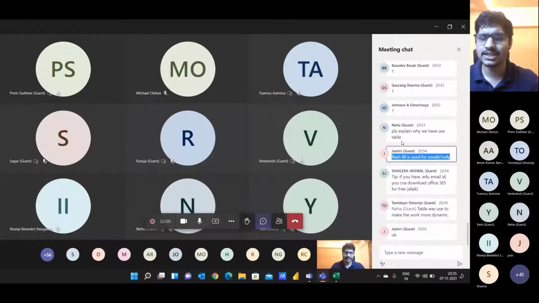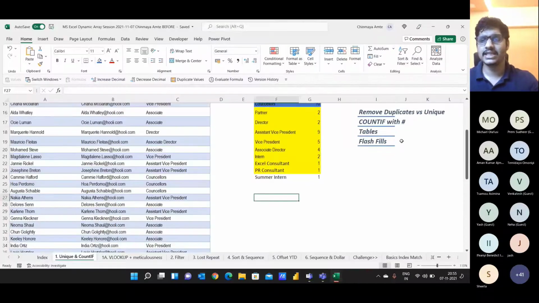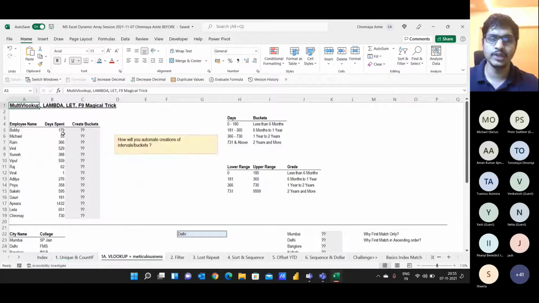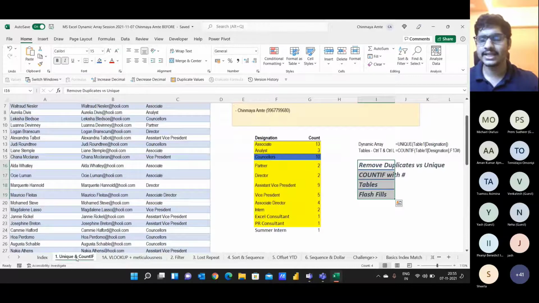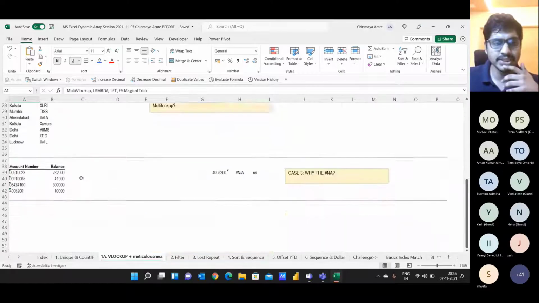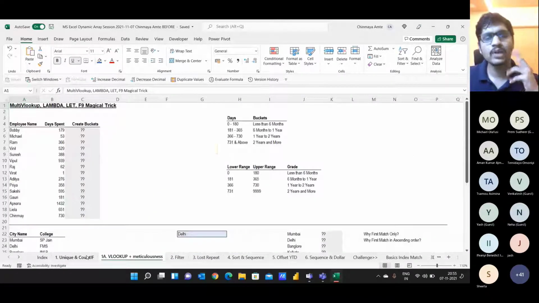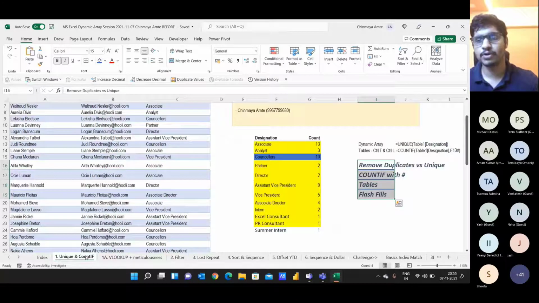I'll just wait for 30 seconds in case anyone has any doubts on these 4 concepts, and then we can move to the new sheet, which is called VLOOKUP plus meticulousness. In case someone has been able to catch up with me and the speed is okay, try to go to the VLOOKUP and meticulousness sheet and solve these case studies on your own. I'll wait for 10-30 seconds in case someone has joined late and just wants to get some clarity.